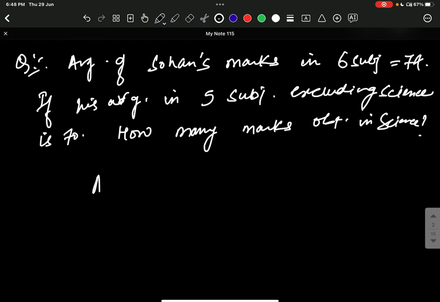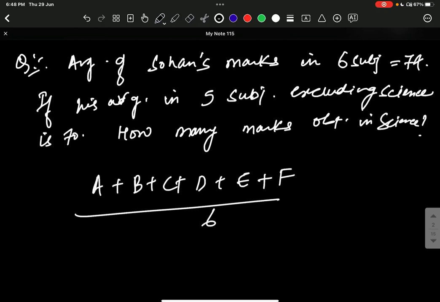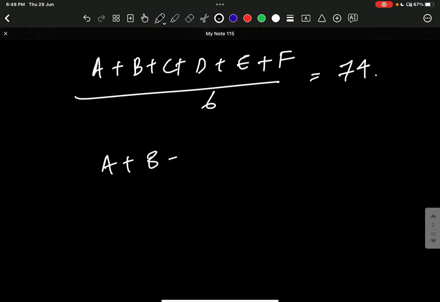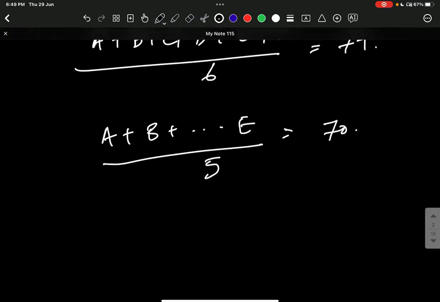So let's say A plus B plus C plus D plus E plus F divided by 6 subjects, and the average is 74. But if it is A plus B up till E divided by 5, then the average is given in the question as 70.